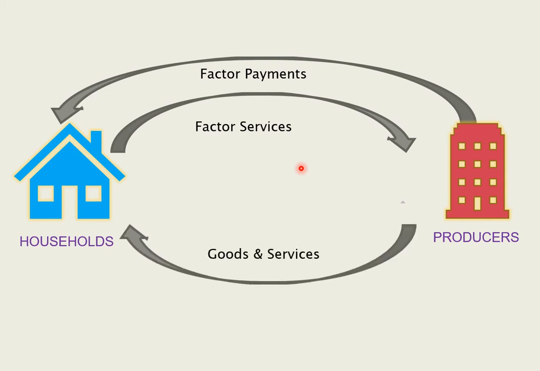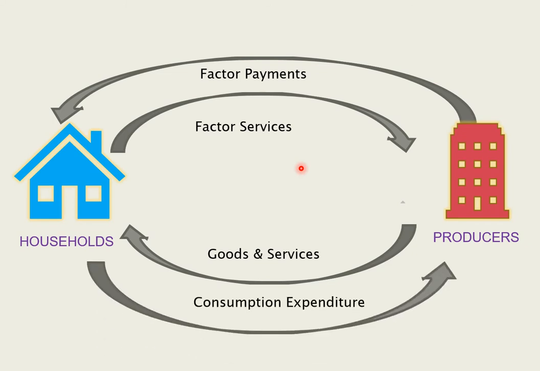Moving further, whatever money the households have received, they are now going to spend that money to purchase goods and services from the producers. So, whatever goods and services have been made by the producers will be sold to the households. In return, the households are going to make payments to the producers, which are known as consumption expenditure.